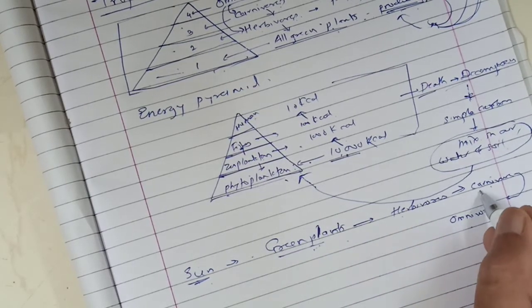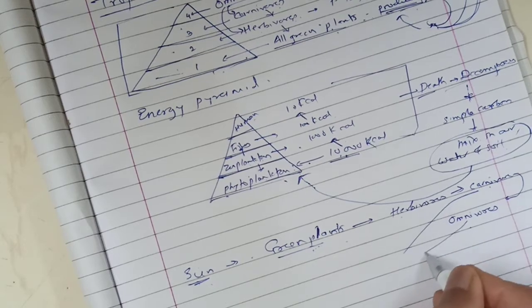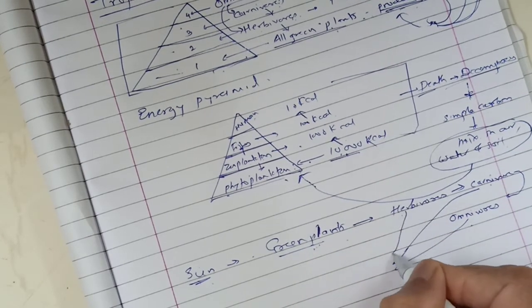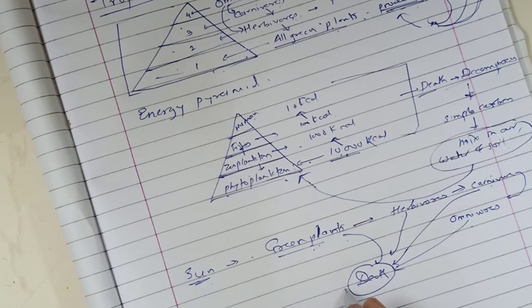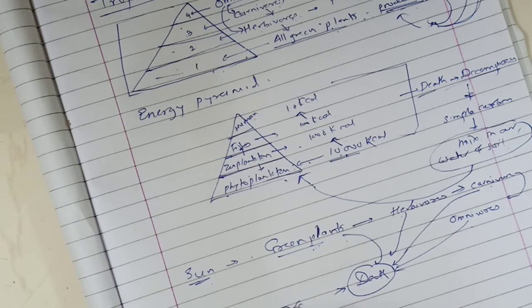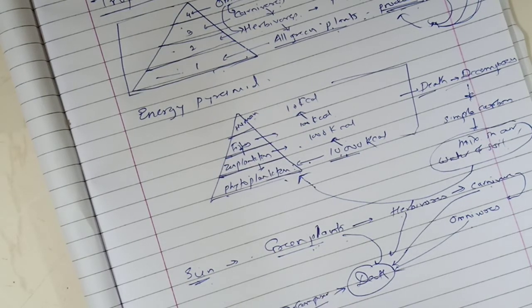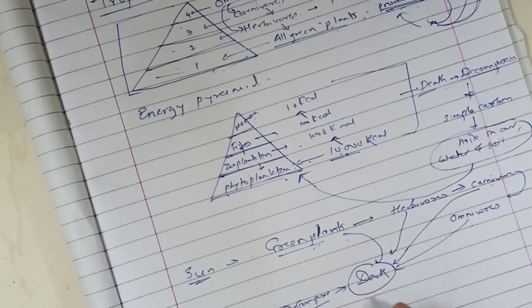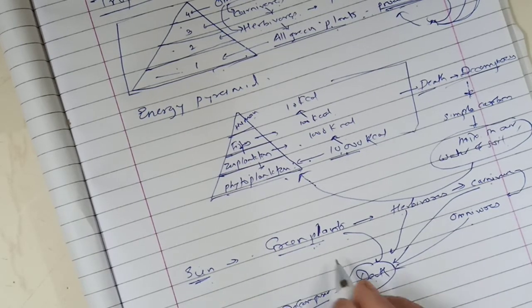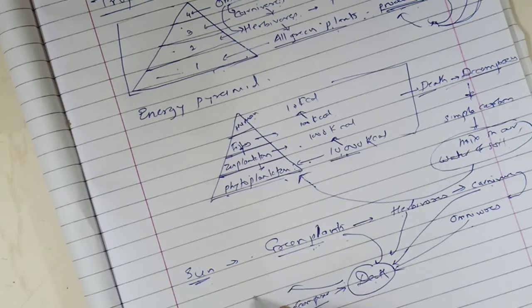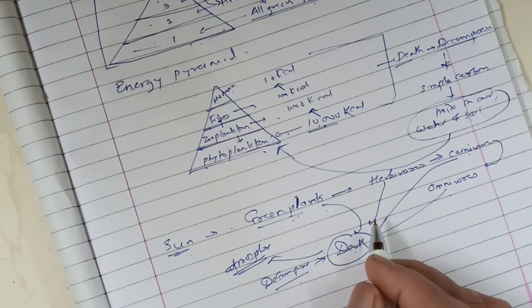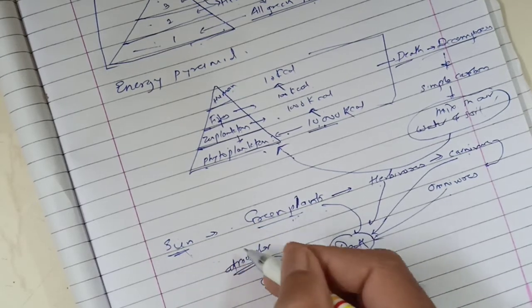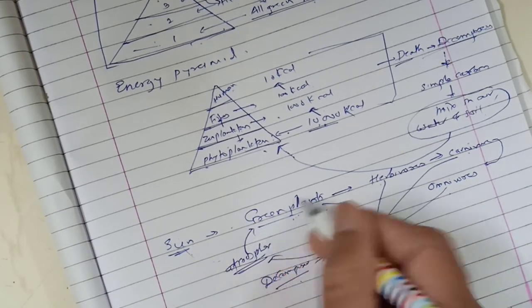And then after the death of carnivorous, omnivorous, herbivorous and even the green plants, the decomposers decompose those dead bodies, so that the energy present in their body is given back to the atmosphere. However, no part of energy is returned to the sun. It is given back to the atmosphere, and then green plants absorb it again.